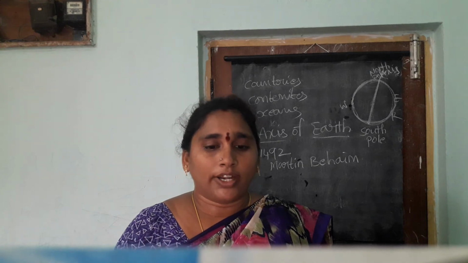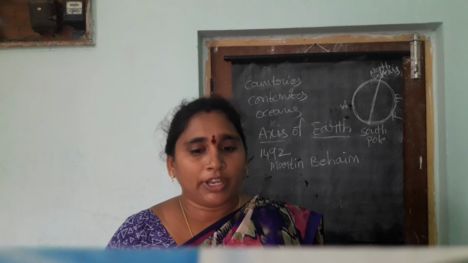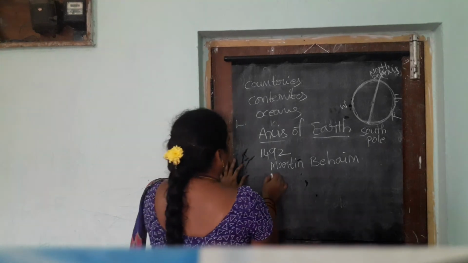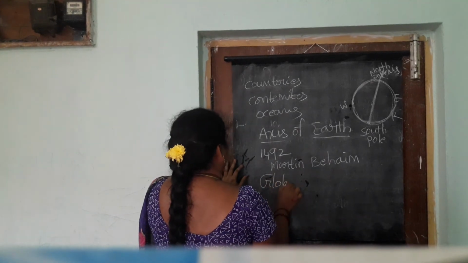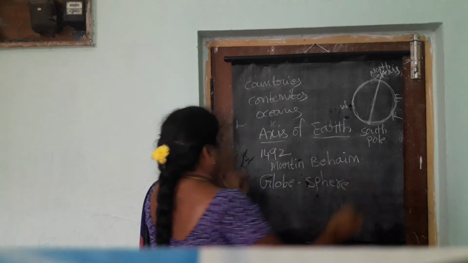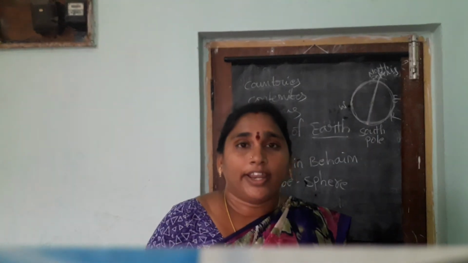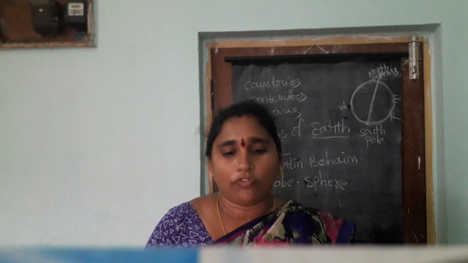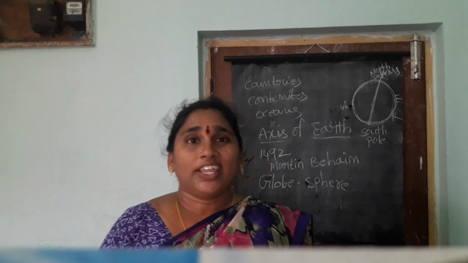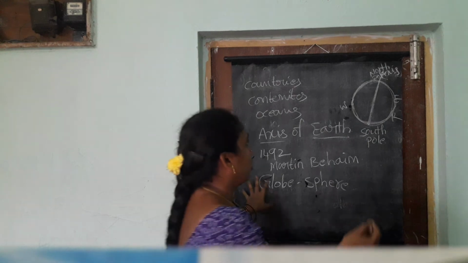The word globe comes from the Latin word globus, meaning sphere. And the imaginary line running horizontally in the middle of the globe divides it into two equal parts.